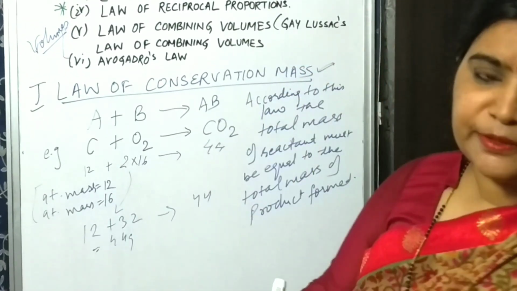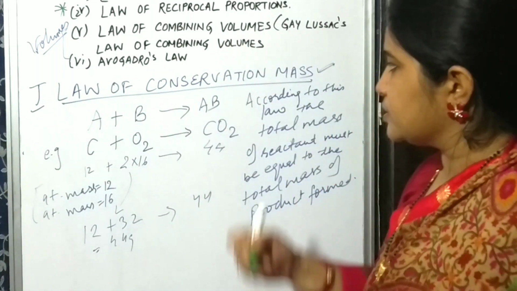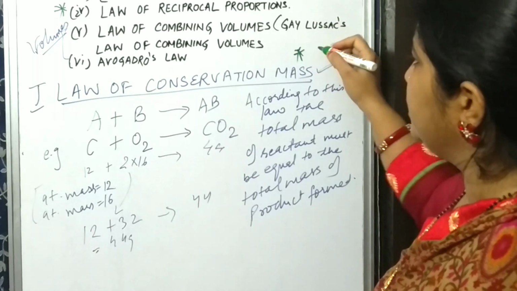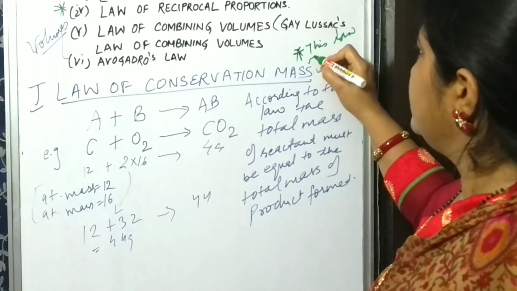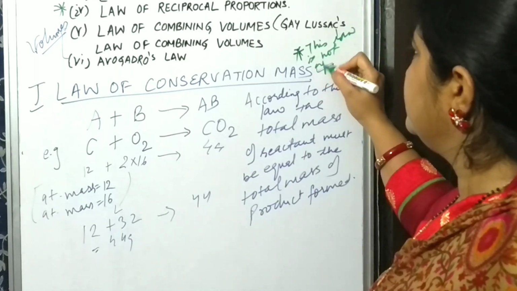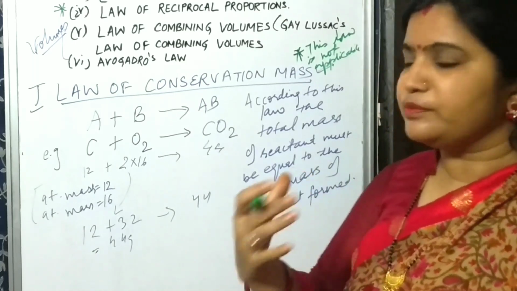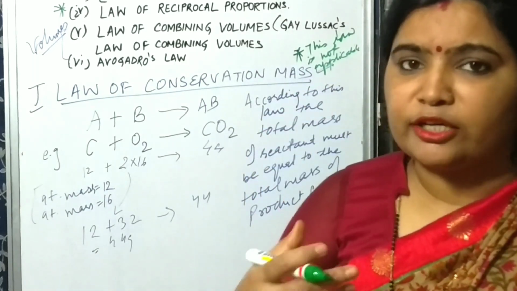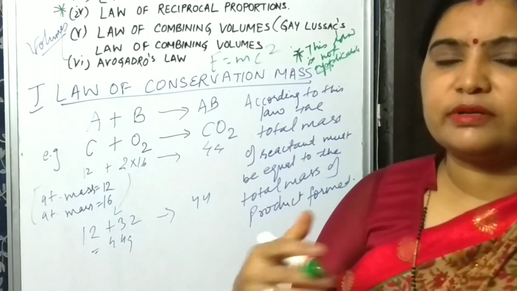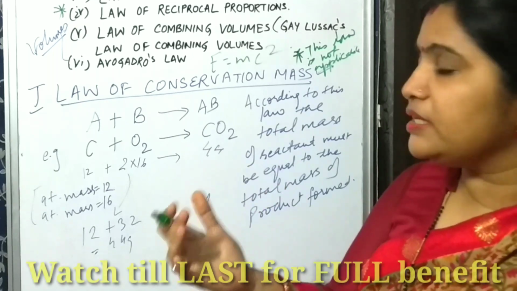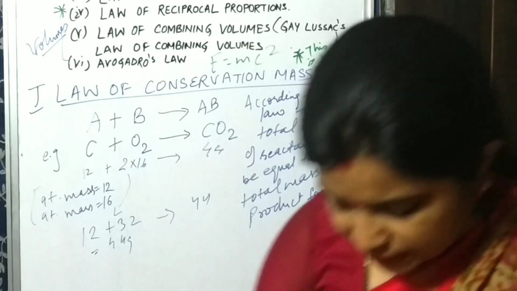Understood? But children, nowadays this law is not applicable. Why is it not applicable? Because the modern concept of the atom has come into existence, and according to that, E equals mc square, which means mass is related with energy. They are interconvertible. So that is why this law no longer holds exactly.